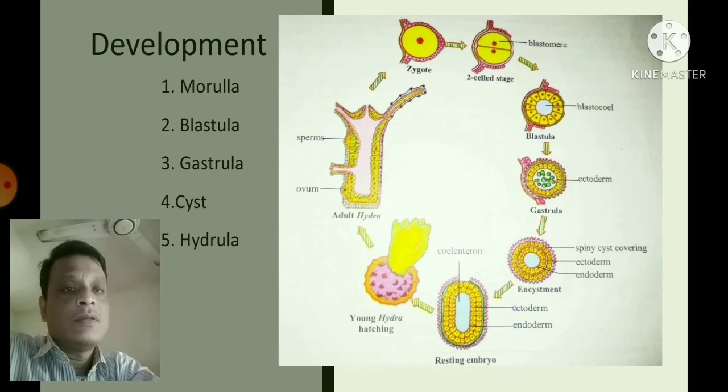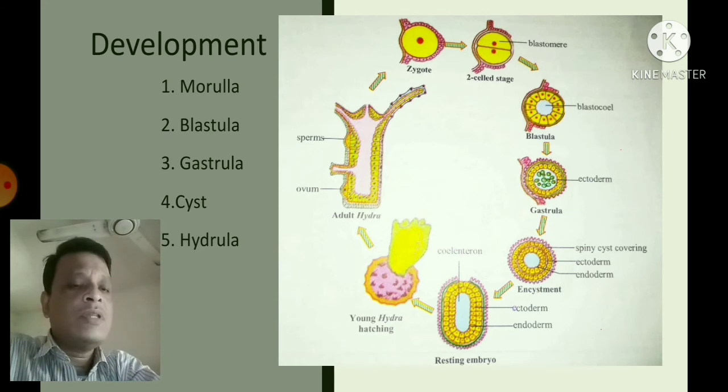So during the gastrulation phase, two layers are formed. The outer layer is called ectoderm and the inner layer is called endoderm. And this stage is called the gastrula stage.